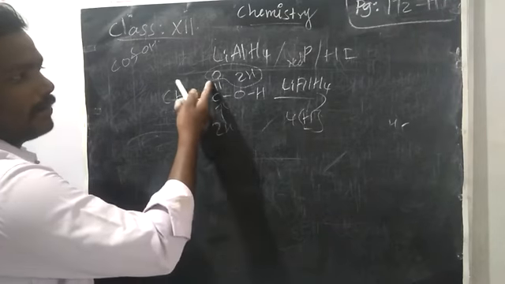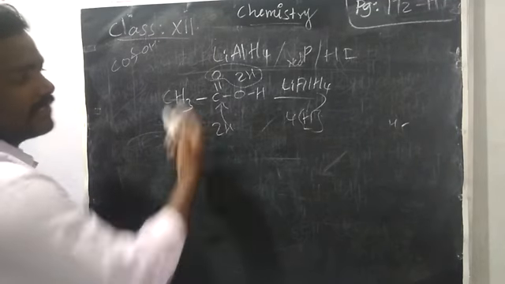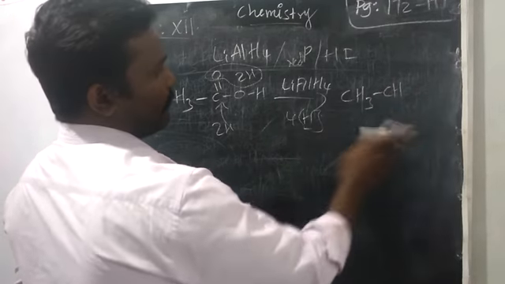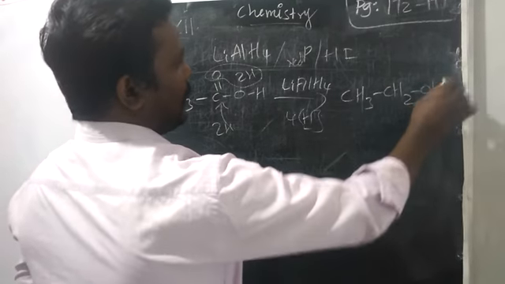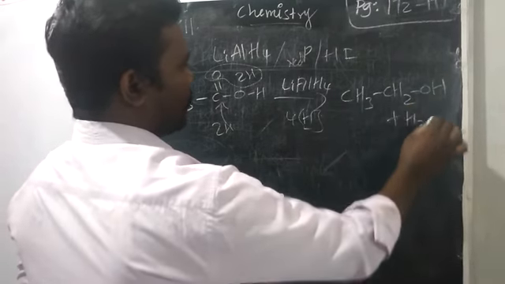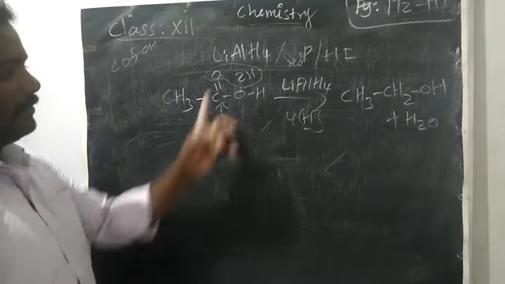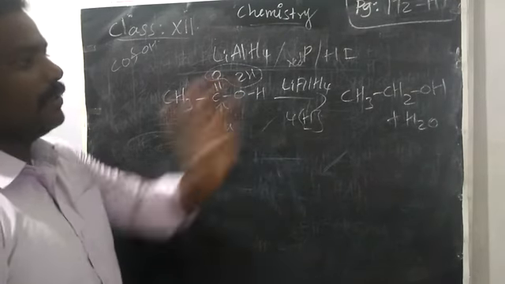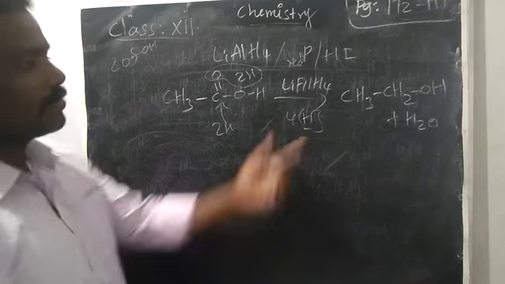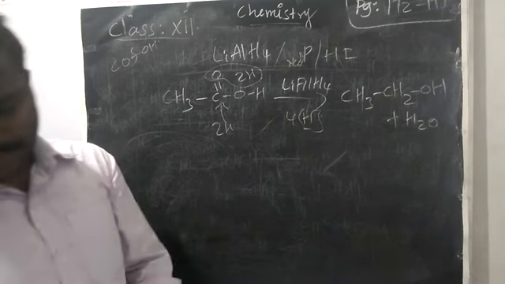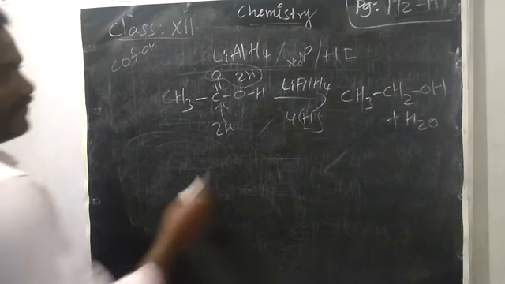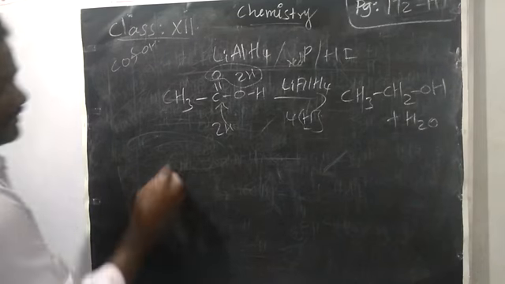So the double bond O is removed. So 2 hydrogen is added. So we will get the alcohol containing the same number of carbon. Right? 2 hydrogen added, 2 hydrogen combined with this oxygen, water is removed. Okay. So reduction, partial reduction. Next, complete reduction. Complete reduction with red phosphorus and hydrochloric acid.